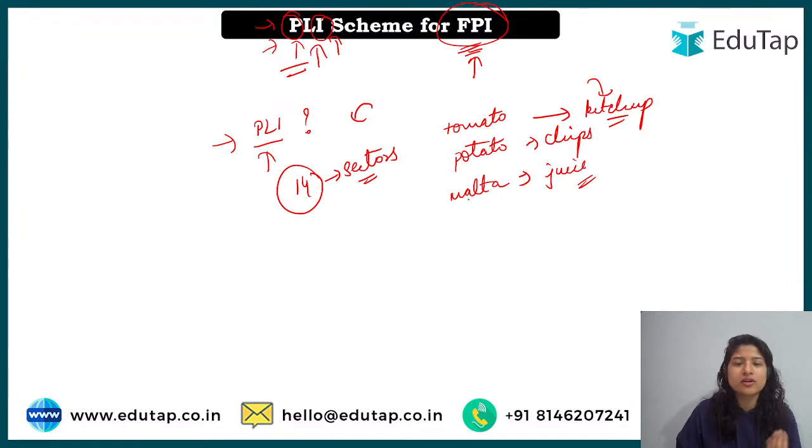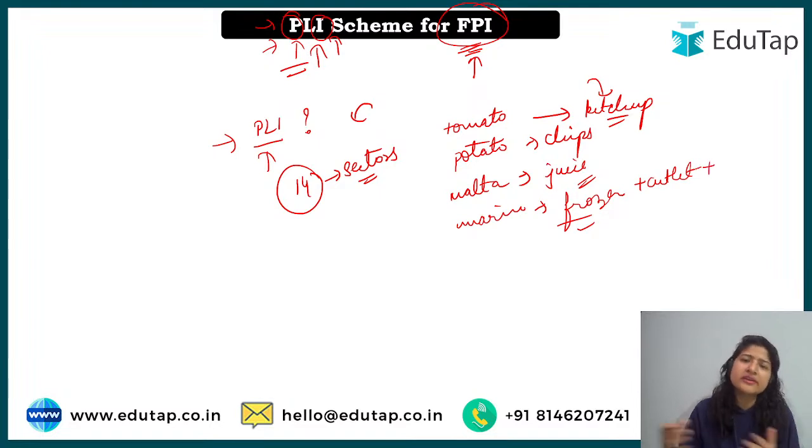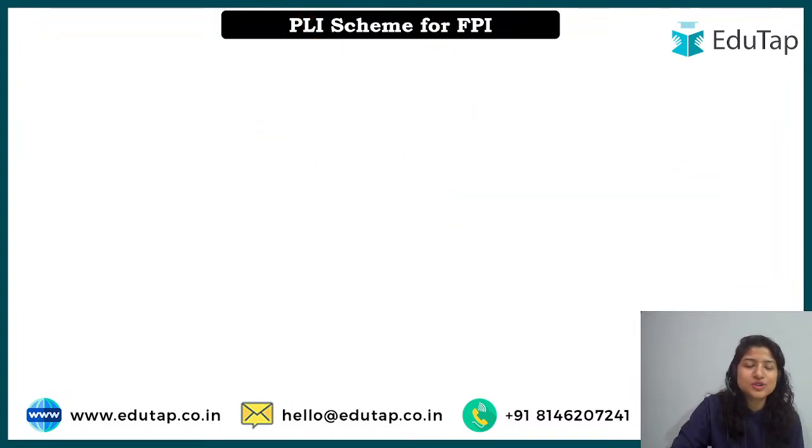In the marine sector also, if they are frozen, cleaned, cut down and frozen so that they can be used for a longer period of time, those will also be considered processed food. And also if you are selling that in the form of cutlets, chips, etc., they will also come under value added processed food. So this is the basic understanding that we have shared. Now let's come to the important dimensions.